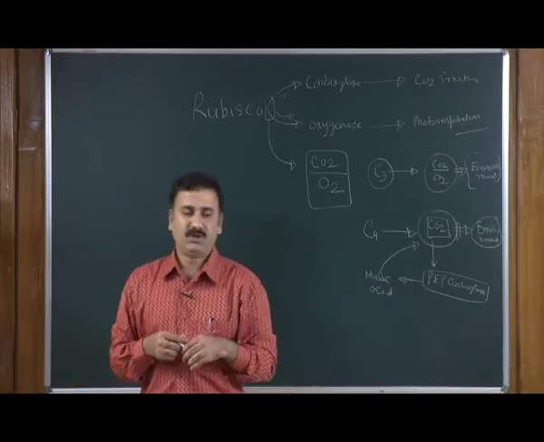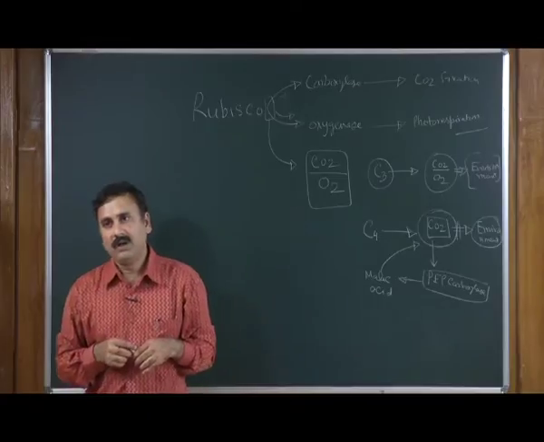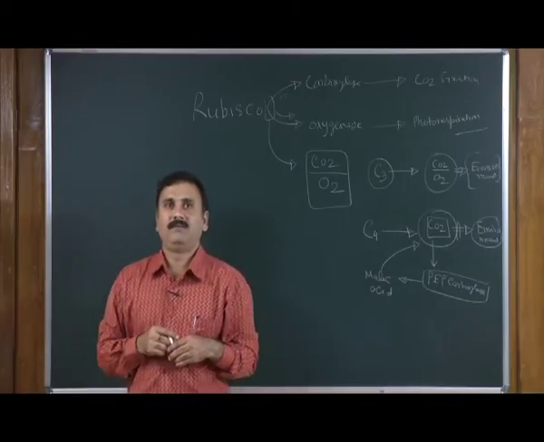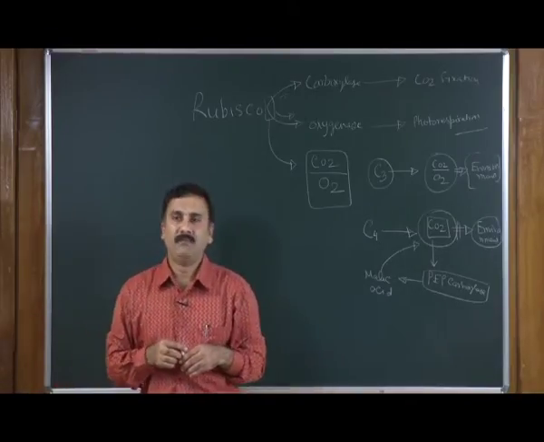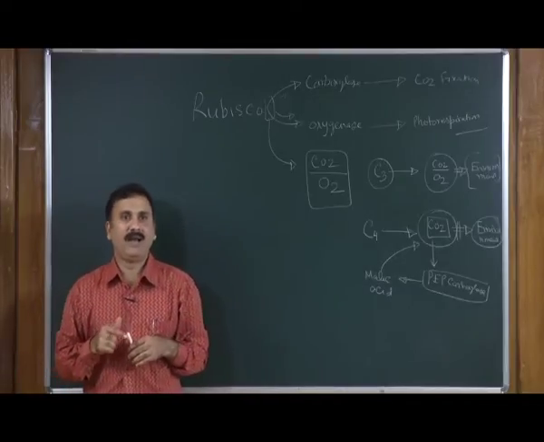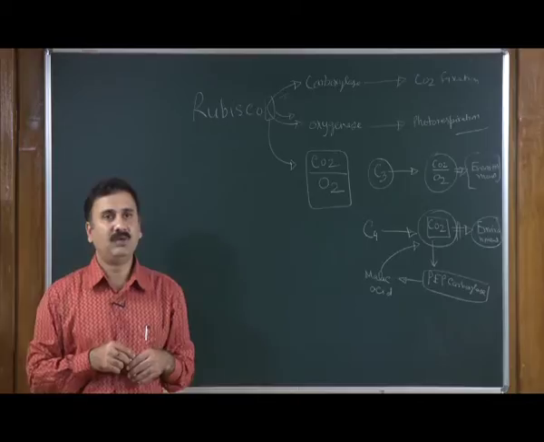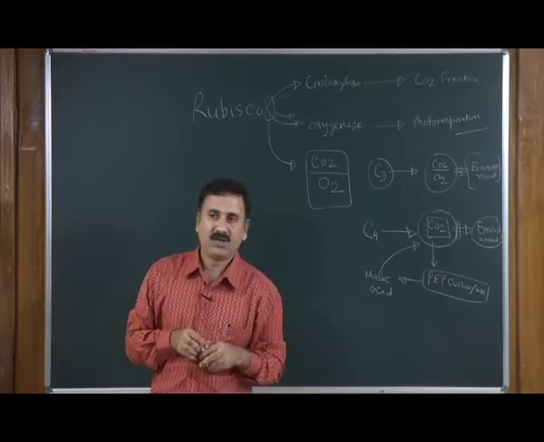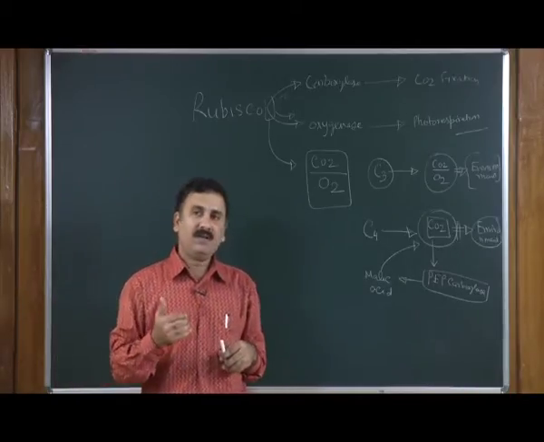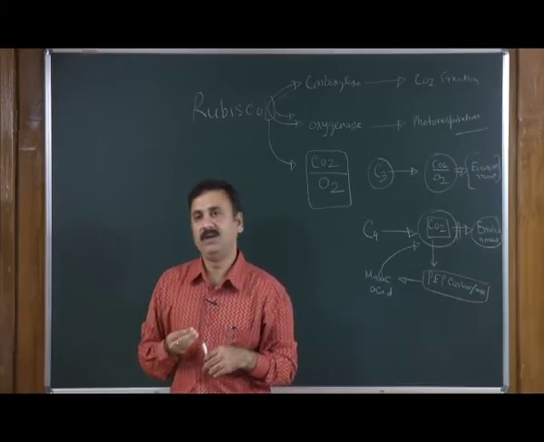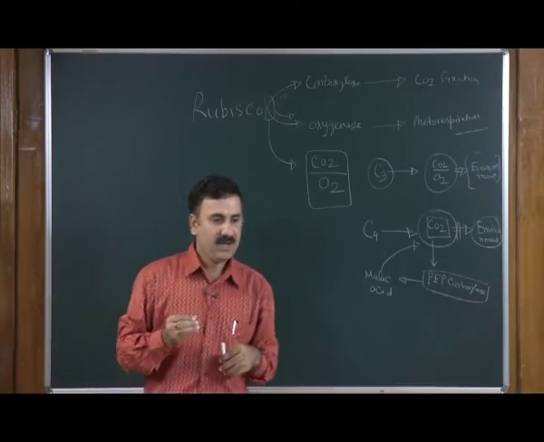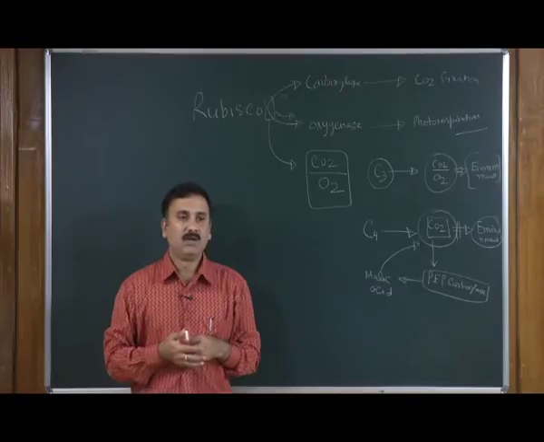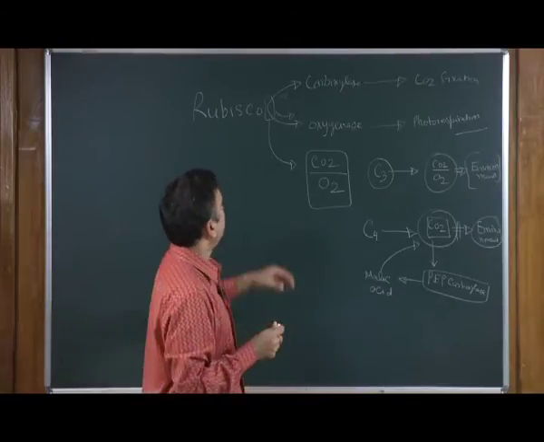Now, coming to question number 3. You know that in the case of C4 plant, the secondary fixation is happening in the bundle sheath cells, whereas the primary fixation is happening in the mesophyll cells. The number of bundle sheath cells is very low, and that is why question number 3 says that even though there are very few cells doing the biosynthetic pathway, that is the Calvin cycle, there is still very high productivity in the case of C4 plant. The answer is related to this only.